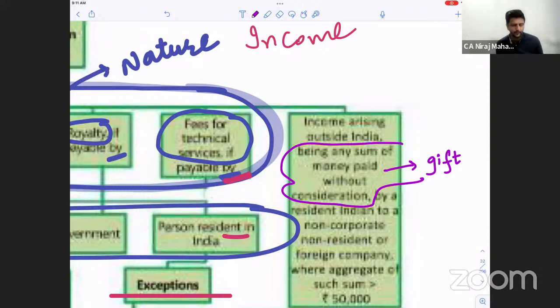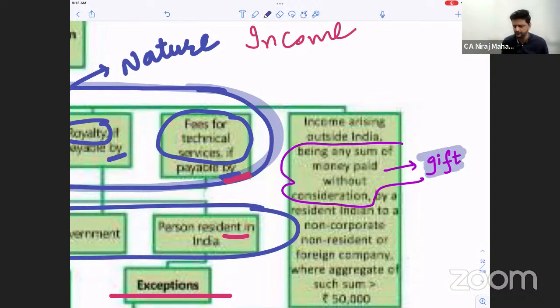Clear till here? Now pay attention. When we saw the definition of income, lottery, betting, whatever benefit you get, that is income. So even if you receive, let us say, cash of rupees 1 lakh or 2 lakh or 10 lakhs, or a very big house or property as a gift, even that is an income.